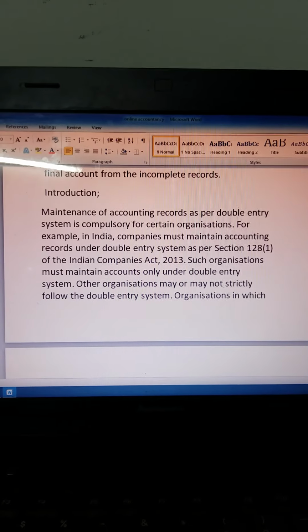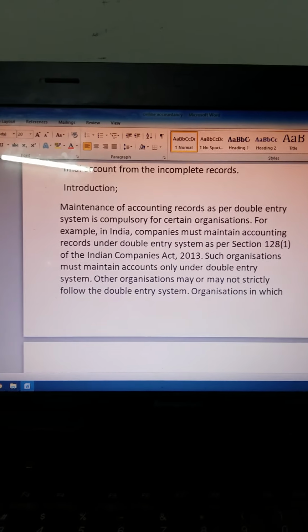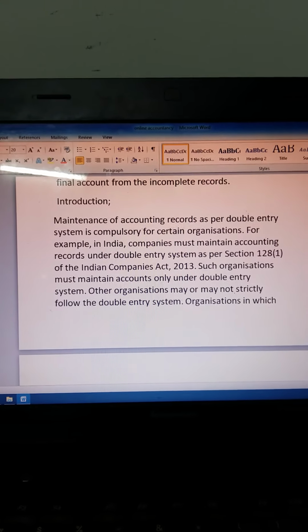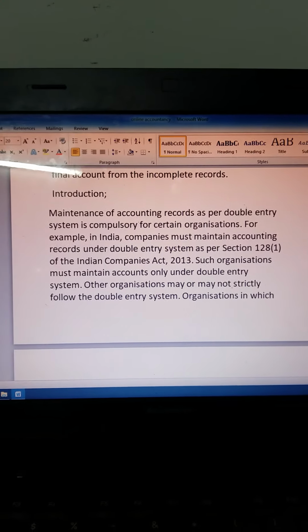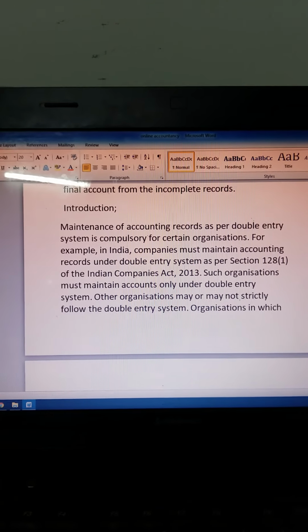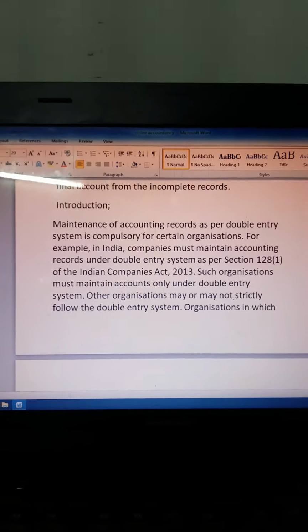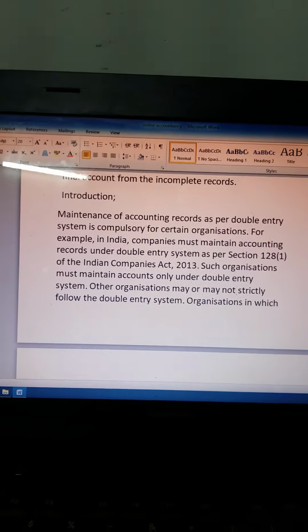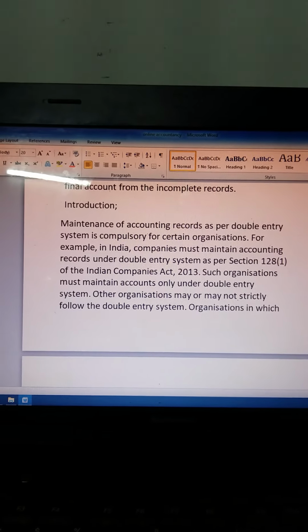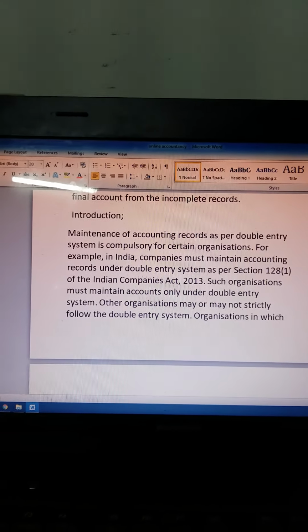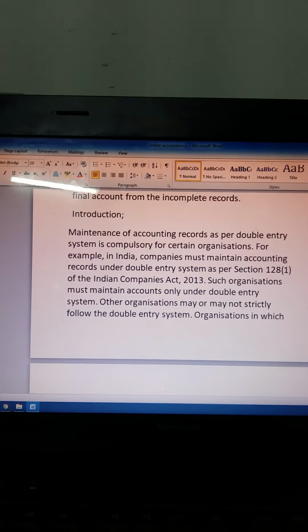Normally accounts are maintained under the double entry system only. Sometimes some organizations do not follow the rules and principles of accounts, so they do not maintain the double entry system. Those companies maintain incomplete records. So if the accounting records are not prepared under the double entry system, that record is called an incomplete record.